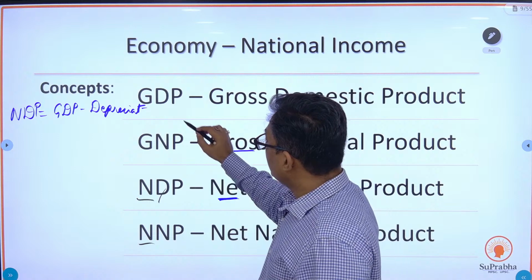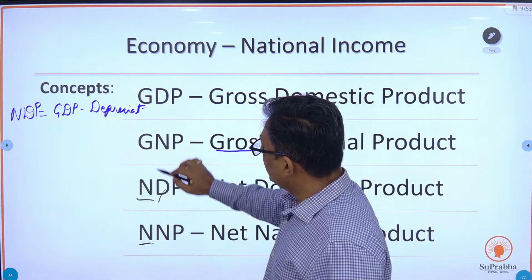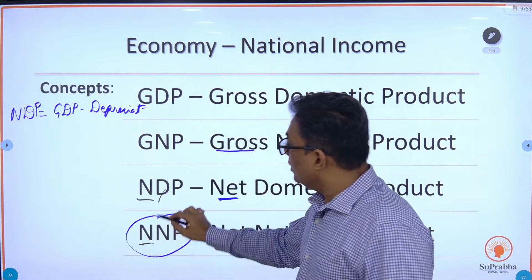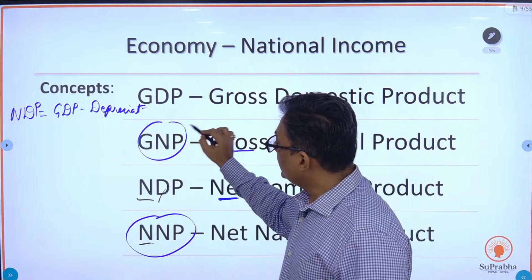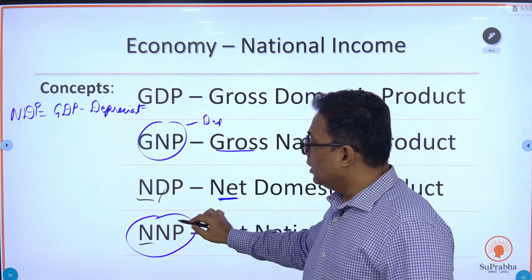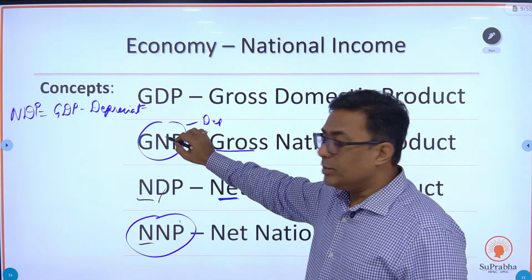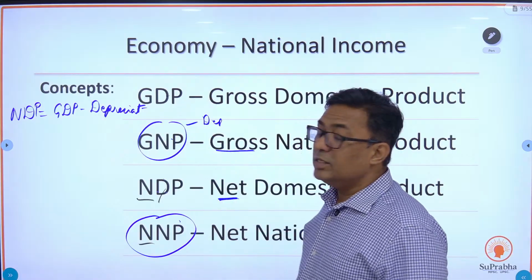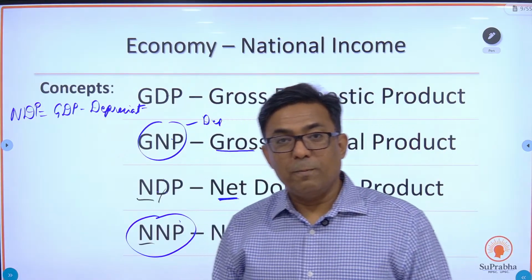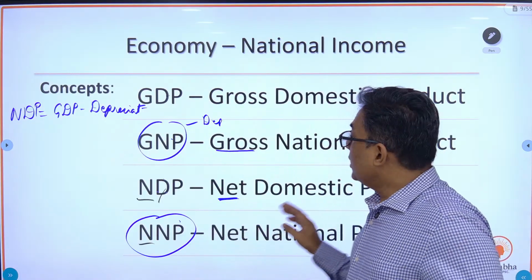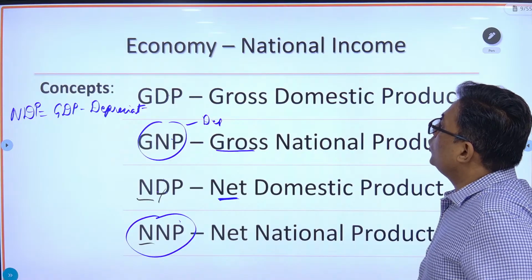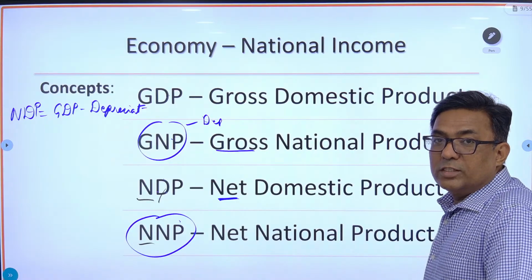So what is the difference? What is NDP? GDP minus depreciation. What is NNP? GNP minus depreciation. NNP is GNP minus depreciation. NDP is GDP minus depreciation. Okay, fine. So these are the 4 basic concepts you need to know if you want to know the national income.